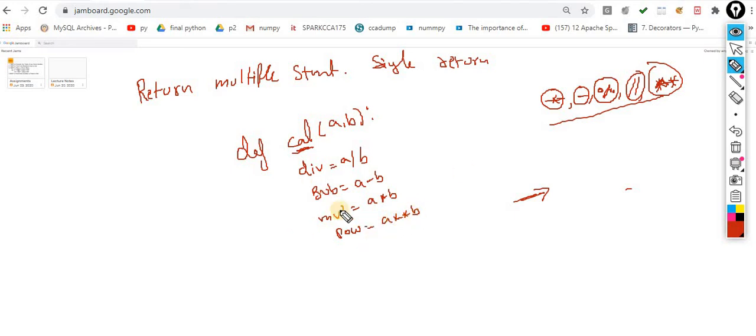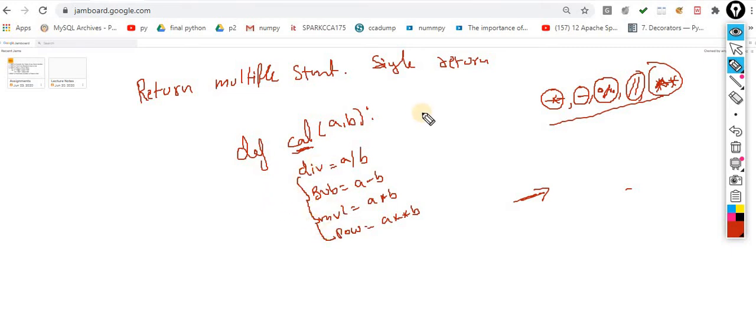You can take other operations as well. I am taking only these four operations. You can take addition, single divide, double divide, whatever. Now I want to return all these variables in one shot.